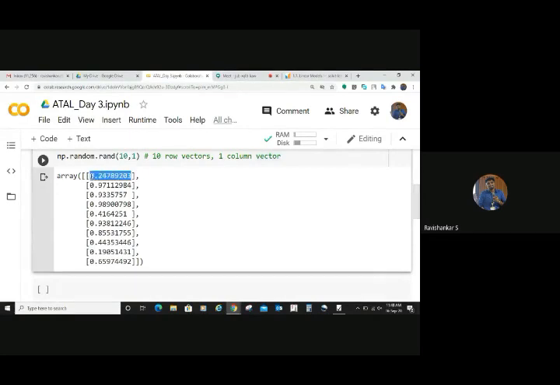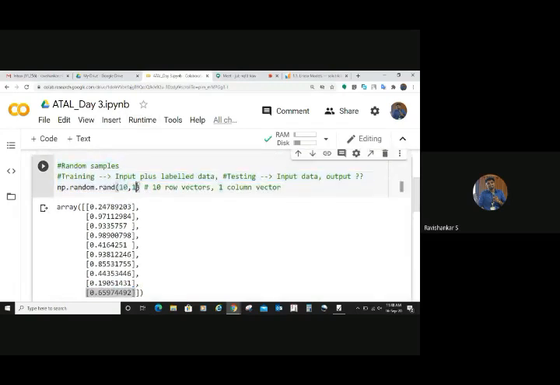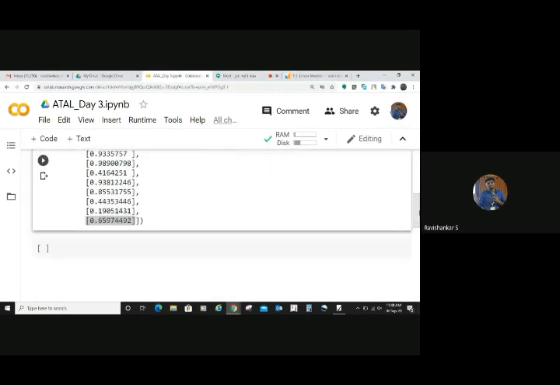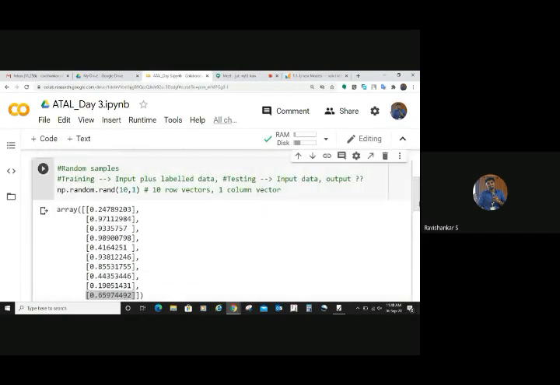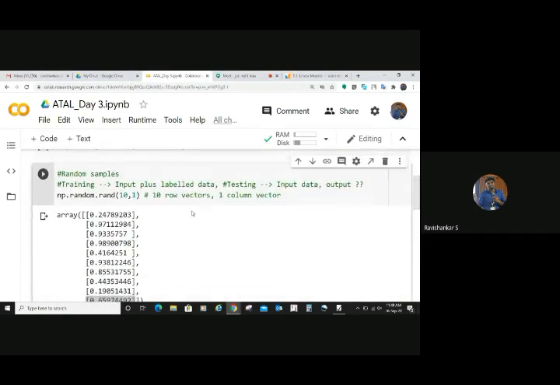Yeah, you can see that. This belongs to the first row, second row, third row, and finally you have how many? 10 rows. That's the reason it is 10 by 1, right? And you can check the shape of this also. You can assign this to some variable and check the shape. It will show 10, 1, right? 1 column vector and 10 rows.